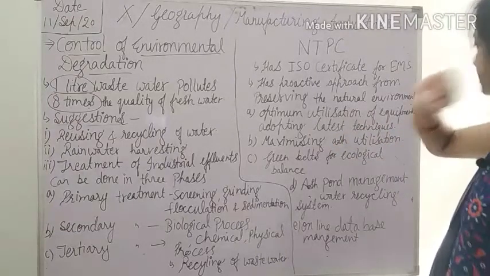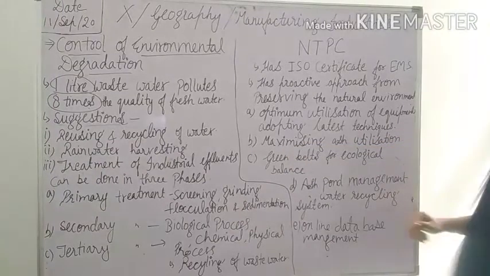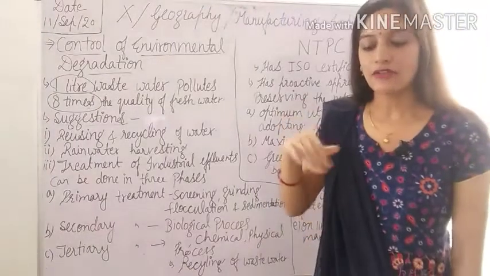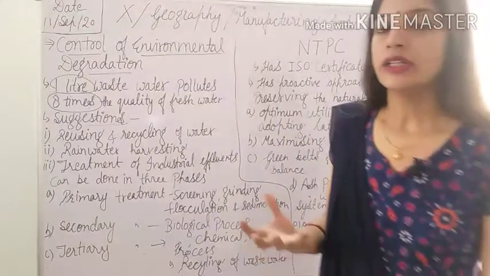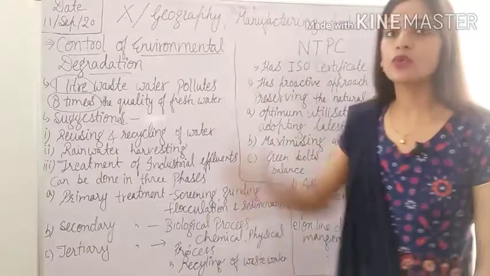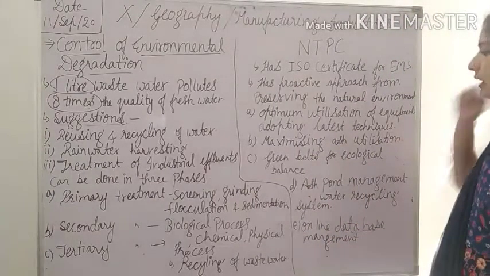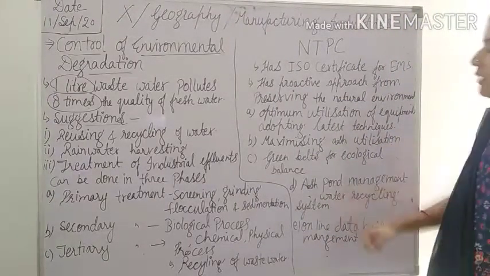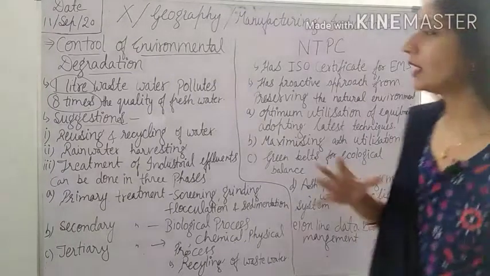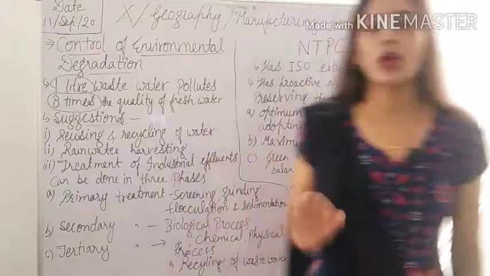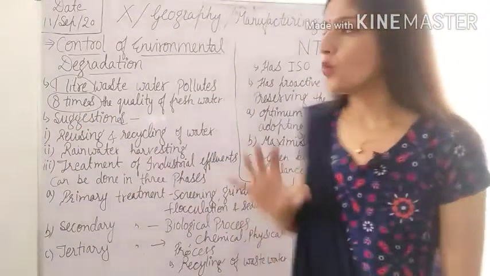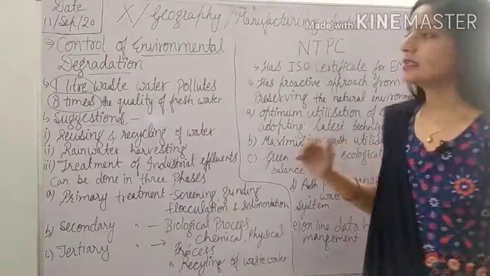Then, in maximizing ash utilization, the ash produced after burning coal is used for making bricks, and those bricks are used for construction work. By this also they are minimizing the environmental degradation. Second is the green belt for ecological balance. Wherever you have NTPC, you must have observed that there is a green belt around the plant, just to minimize air pollution.